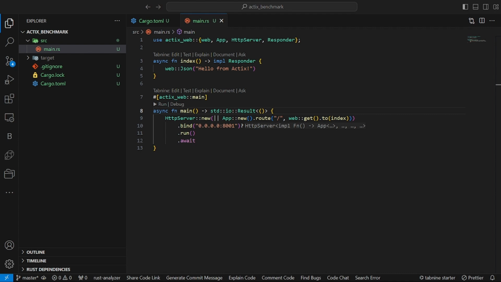In this setup, we define an HTTP GET handler named index that returns a JSON response. We're binding the server to 0.0.0.0 on port 8001, and this server is fully asynchronous thanks to Actix's integration with the Tokio runtime. Now let's move on to the Axum server running on port 8002.